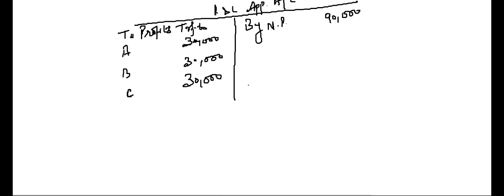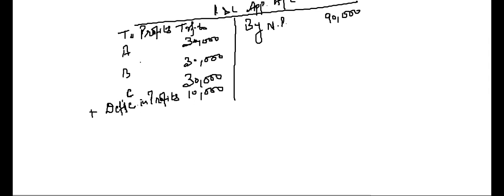Now C is short by 10,000. Add deficiency in profits, that is 10,000. So he will get total 40,000, and this deficiency will be borne by whom?